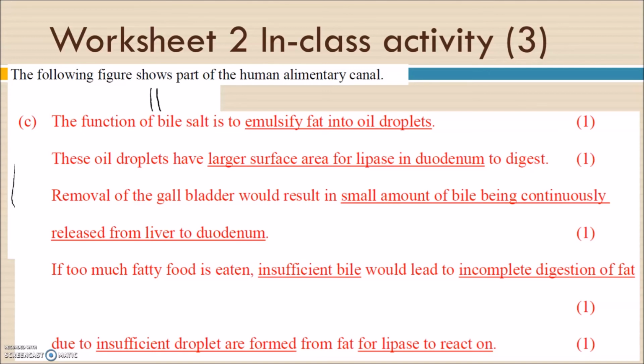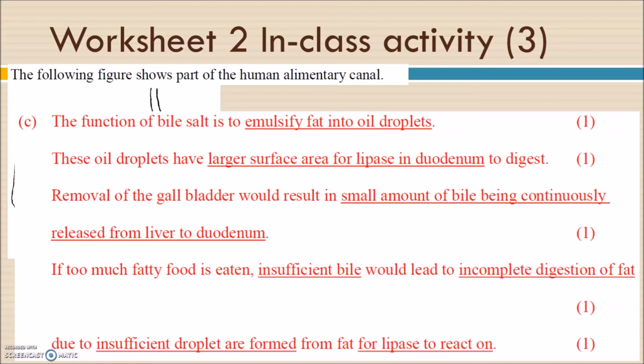And once we eat too much fatty food, maybe fried chicken, fried pork chop, barbecue pork chop, there will be insufficient bile juice to mix with the fat. That would lead to incomplete digestion of the fat, because insufficient oil droplets are formed. The surface area is still too large. So the lipase cannot work on the fat so efficiently, and the final result is incomplete digestion of the fat.